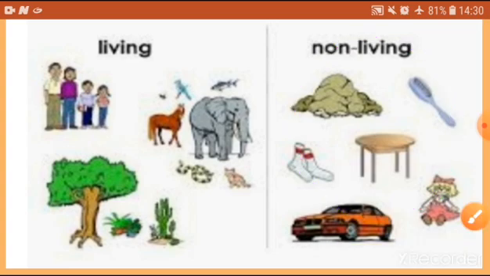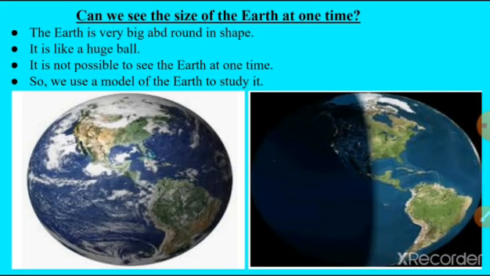Why am I telling you about living things and non-living things? Can we see the size of the earth? No. Can we see the shape of the earth at a time? No. So our scientists, map makers and astronomers, what did they do for the better advancement to study about the earth? Can we see the size of the earth at one time? The earth is very big and round in shape.